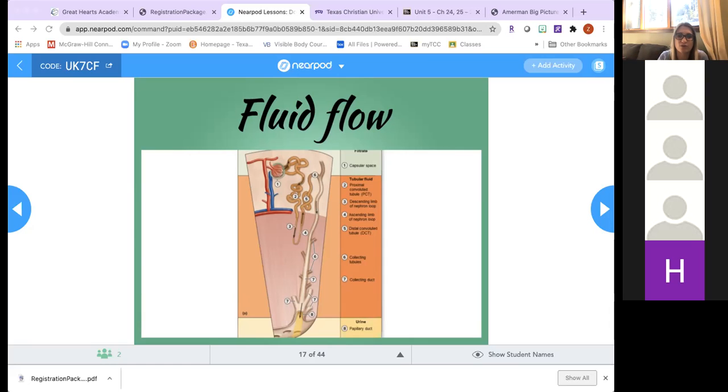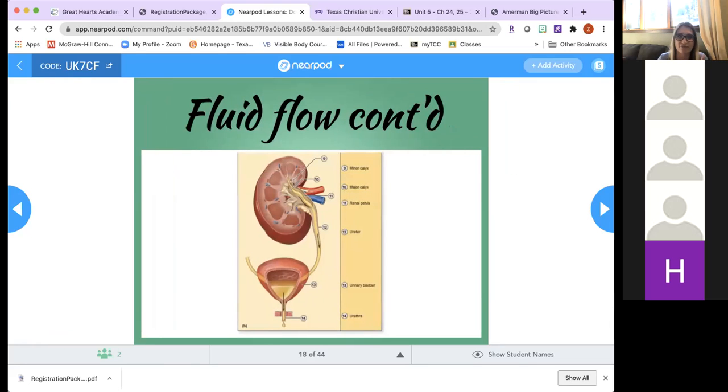Then it flows through the collecting tubule, then collecting duct, then papillary duct, and then from the papillary duct, it goes into the minor calyx. We don't see that here because we stop here at the papillary duct. So you can see that in the papillary duct, we already call that fluid urine.